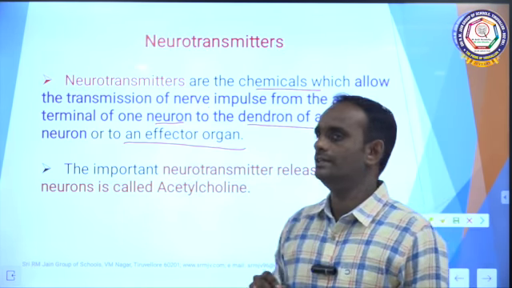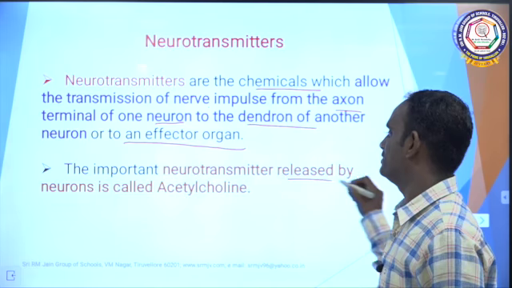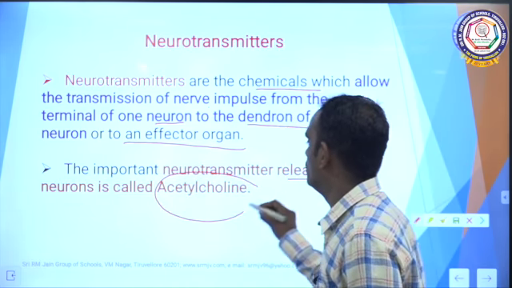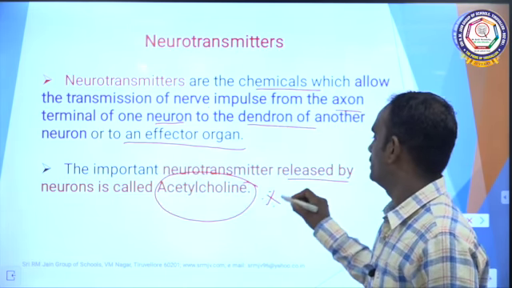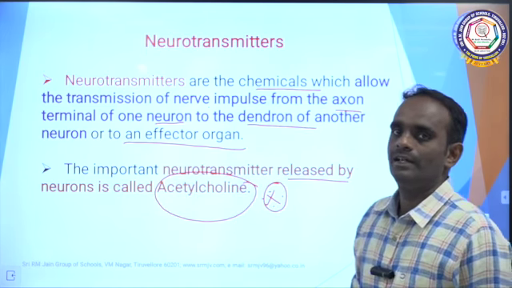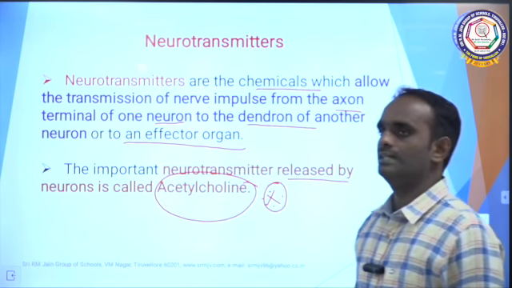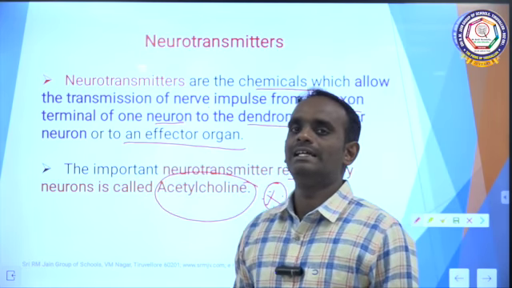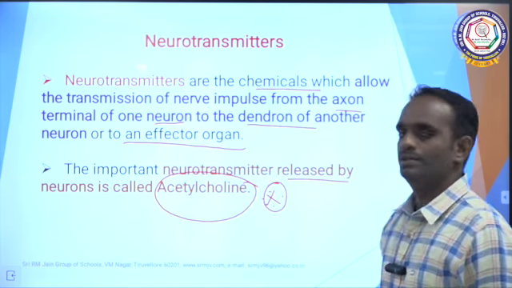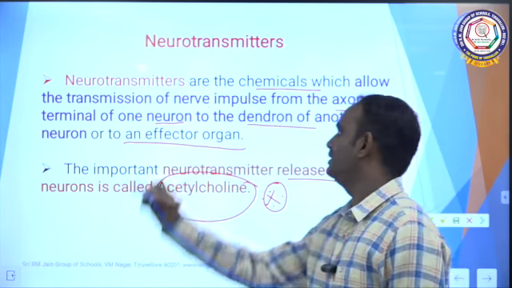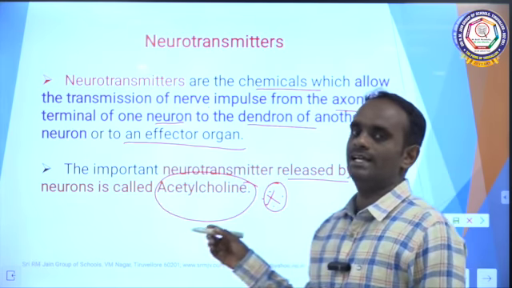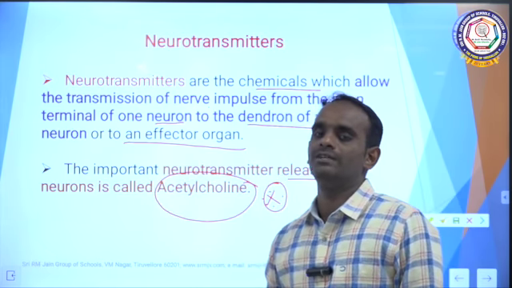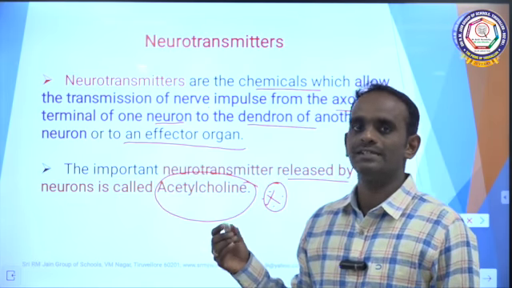The important neurotransmitter released by neurons is called acetylcholine. Very important, one more question. So, this acetylcholine only stimulates the dendrites of the next neuron to continue this process. Clear?